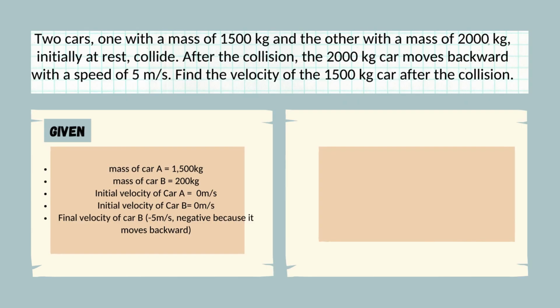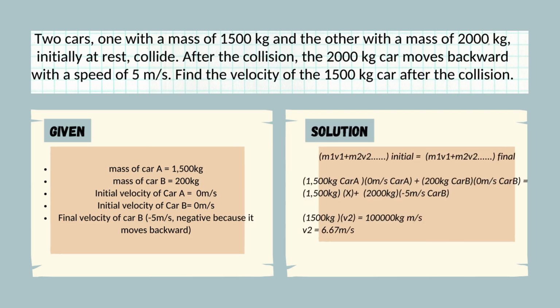So we have the first given, the mass of car A is equal to 1,500 kilograms. Mass of car B is equal to 200 kilograms. The initial velocity of car A is 0. Take note, class, that it's stated in the problem that both of the cars were initially at rest before they collide. So the initial velocity of car B is 0 meters per second. The final velocity of car B is negative 5 meters per second. Take note, it is negative. That is because it moves backwards. So the negative sign there is an indication that the car is moving backward.